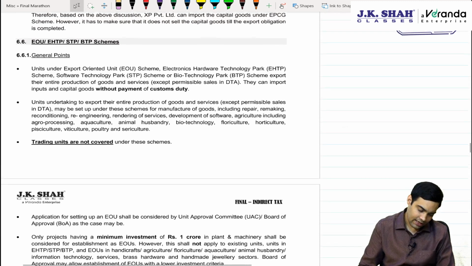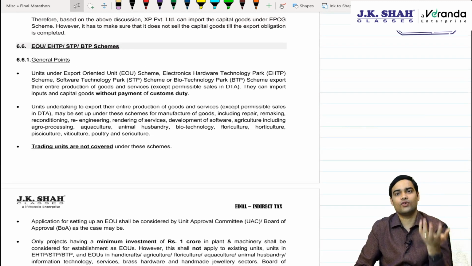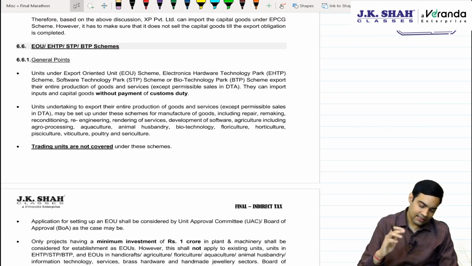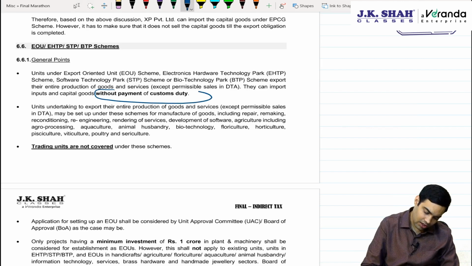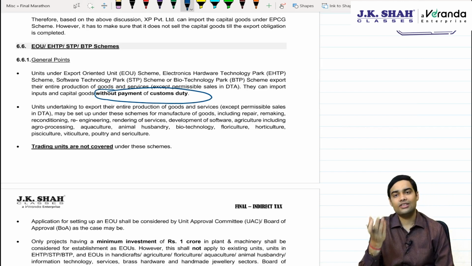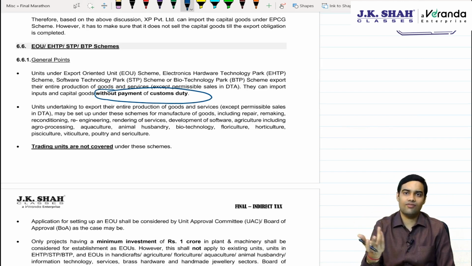Okay, now coming to EOU. EOU, EHTP, STP: Software Technology Park, Export Oriented Unit, Electronic Hardware Technology Park, or biotechnology park. See, these are also allowed to import capital goods and inputs without payment of custom duty. In fact, all these are regarded as deemed warehouses. So whatever normal benefit is available, even they get the benefit.